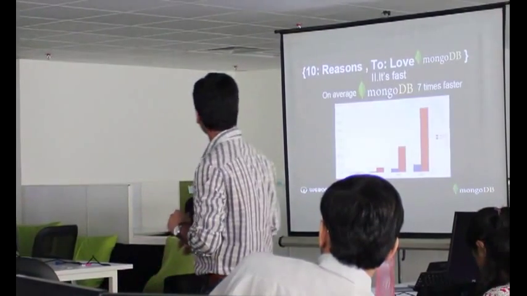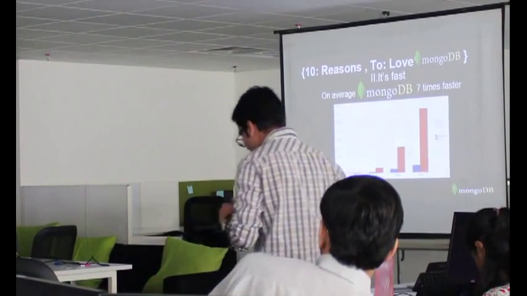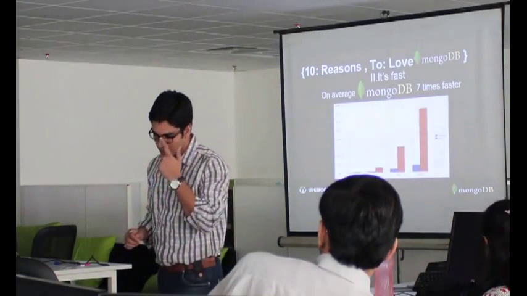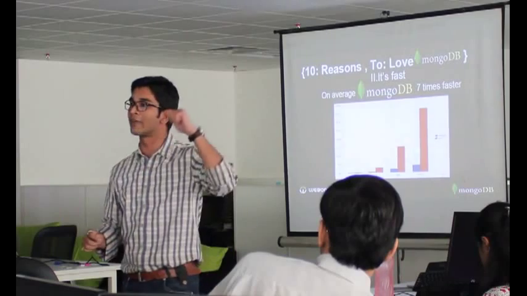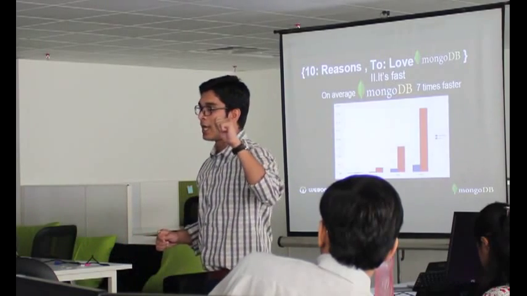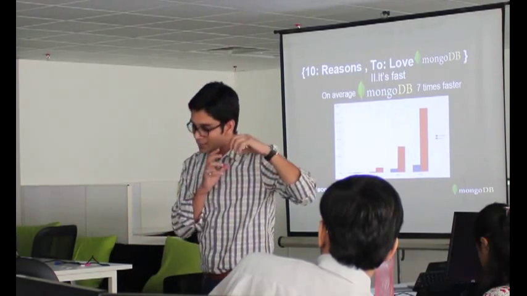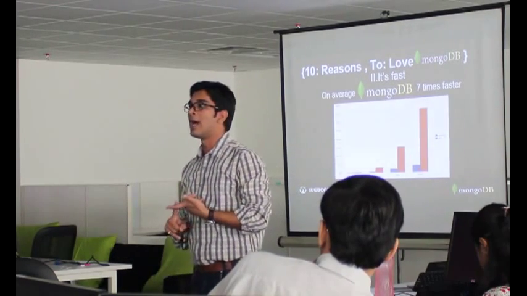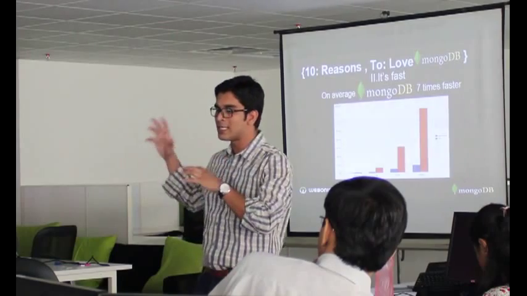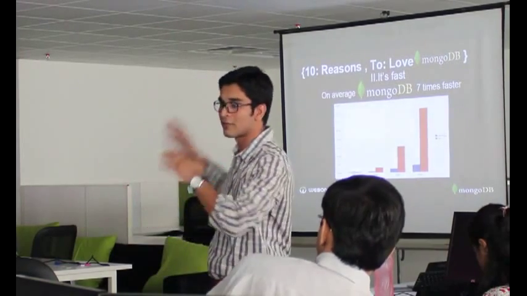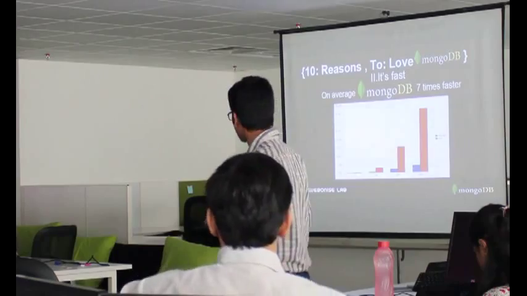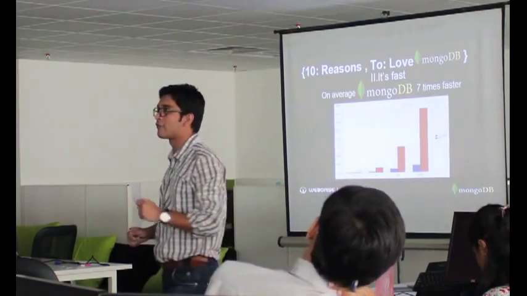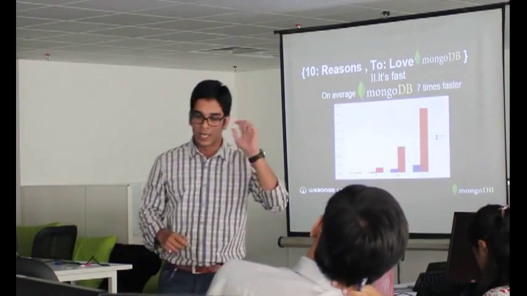The second reason why I love MongoDB is that it's really very fast. There are a lot of benchmarking tests available on the internet comparing databases like MySQL, Cassandra, and Postgres. On average, MongoDB is 7 times faster in read and write than the other databases available.